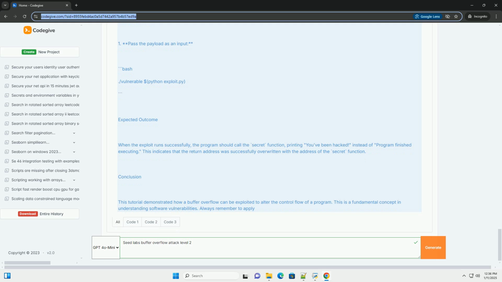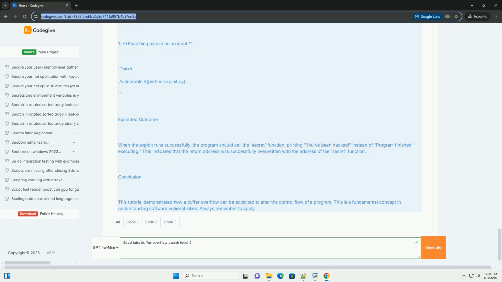Understanding the code. Vulnerable function: This function takes a string input and copies it to a local buffer using strcpy. Since strcpy does not check the length of the input, it can easily lead to a buffer overflow if the input exceeds the buffer size, 64 bytes. Secret: This is a function that we want to call exploitatively.